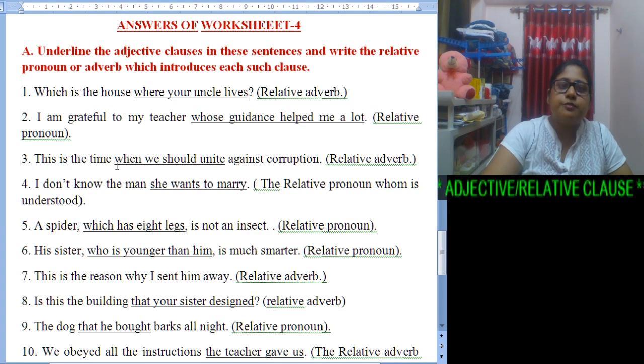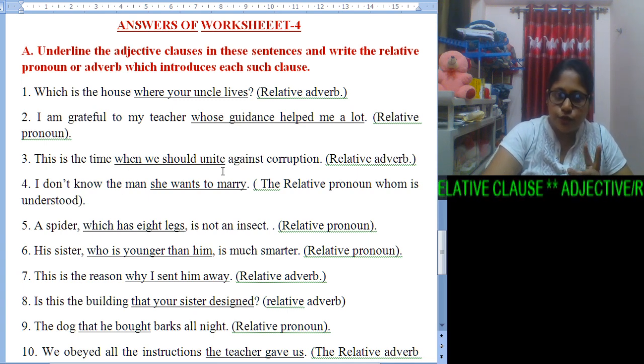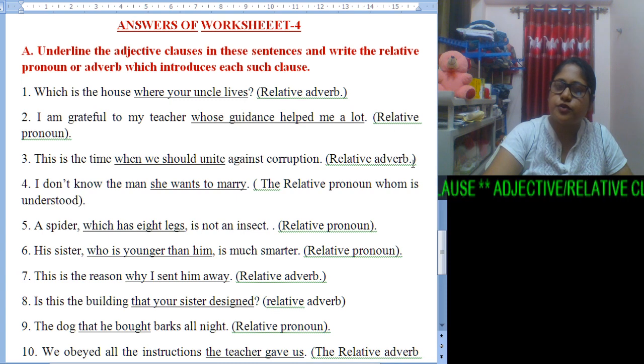This is the time when we should unite against corruption. This is the time when we should unite. So when we should unite, this part deals with time. So obviously a relative adverb is used here in order to introduce the adjective clause.